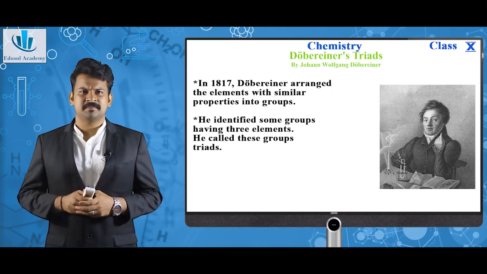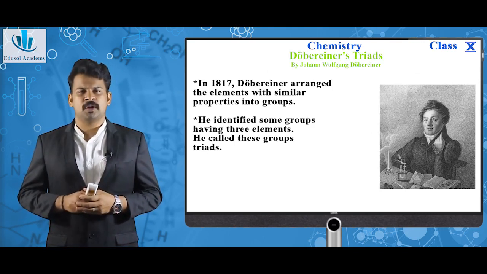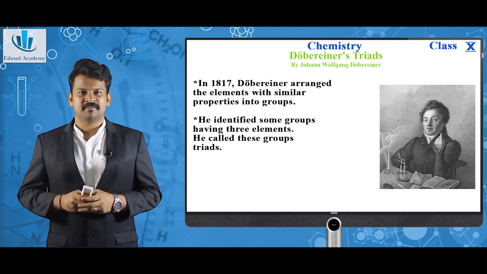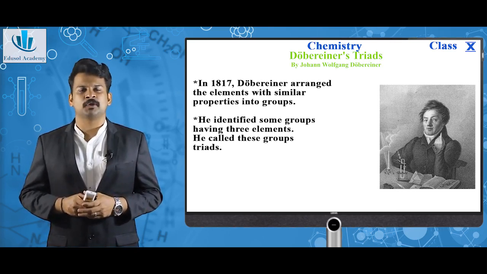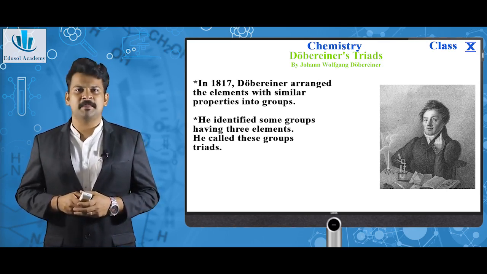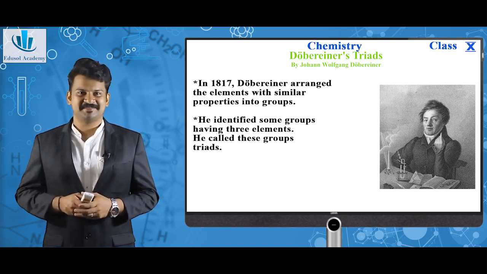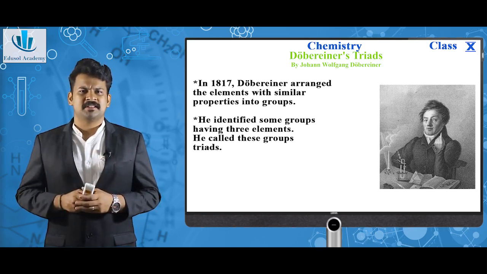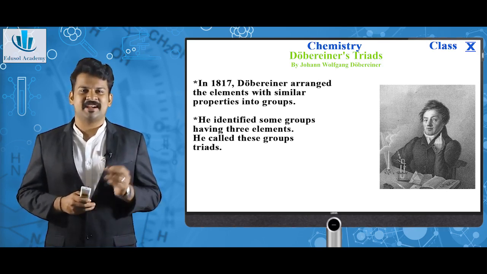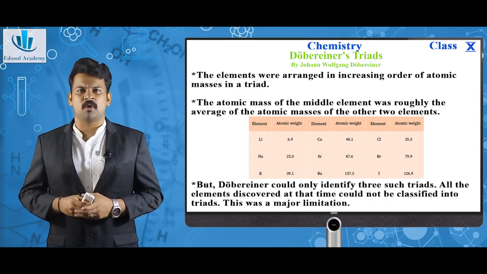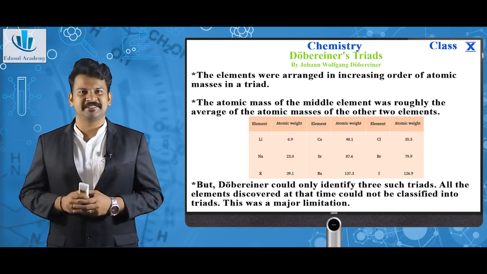From ancient times, in the early 1800s, one of the scientists started classifying the elements known at that time. His name was Johann Wolfgang Döbereiner. His classification was called Döbereiner's triads. In 1817, he arranged the elements with similar properties into groups. He identified some groups having 3 elements. Those groups were called triads. Triads means 3. The elements were arranged in the increasing order of their atomic masses in each triad.